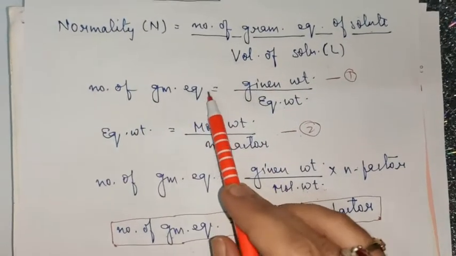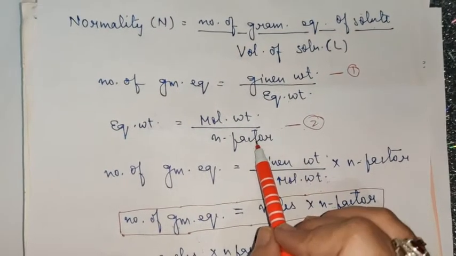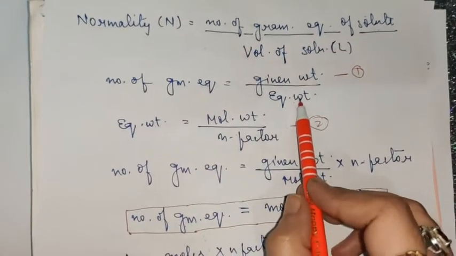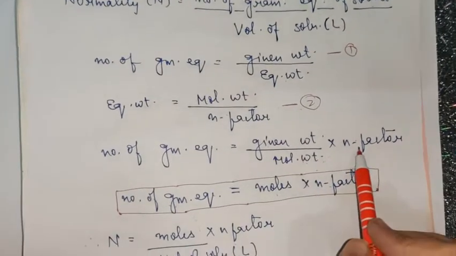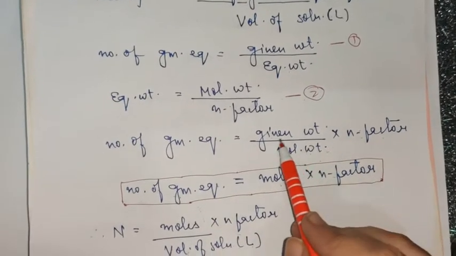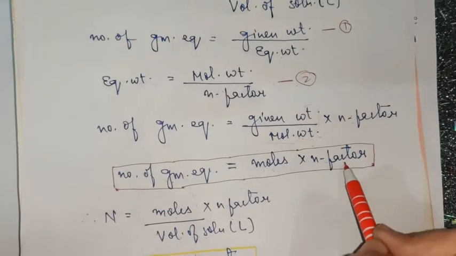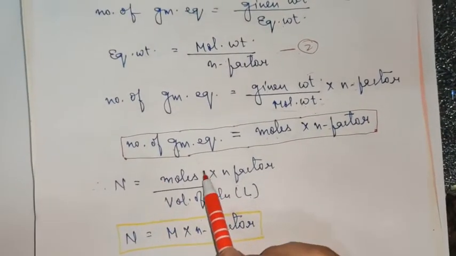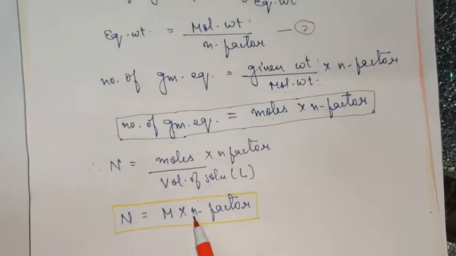Number of gram equivalents is equal to given weight upon equivalent weight, and equivalent weight is equal to molecular weight upon n factor. Substituting this in equation 1, you'll get number of gram equivalents is equal to given weight upon molecular weight into n factor. Now again, number of gram equivalents will get modified as moles into n factor. So normality will be equal to moles upon volume of solution in liter into n factor.